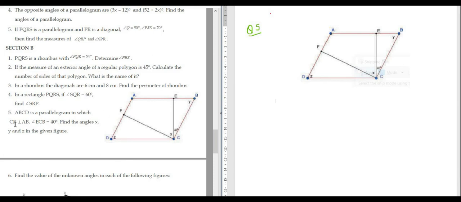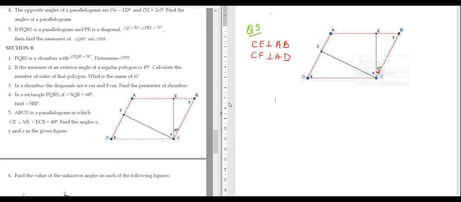ABCD is a parallelogram in which CE is perpendicular to AB. Here it is given to you CE is perpendicular to AB, but you should also write down CF is perpendicular to AD. CE is perpendicular to AB and CF is perpendicular to AD. This is not given to you. Okay, this information should be there, right? Now it is given to you that angle ECB is 40 degrees.